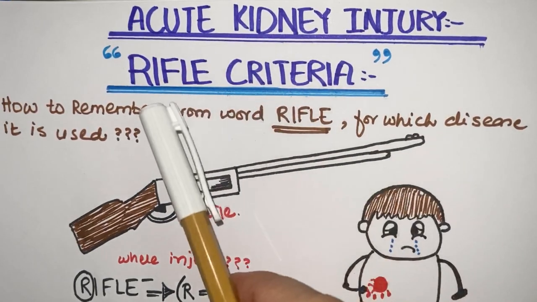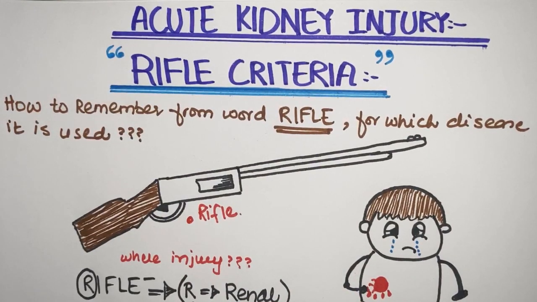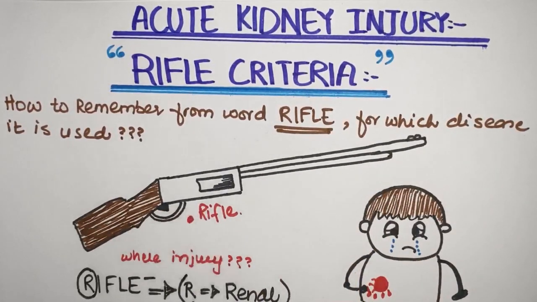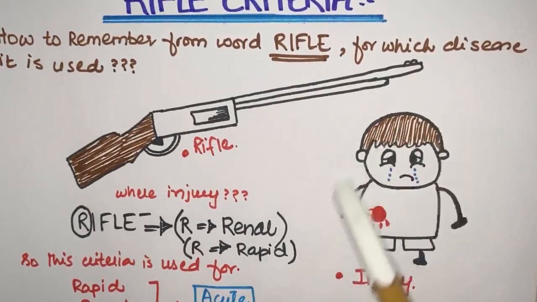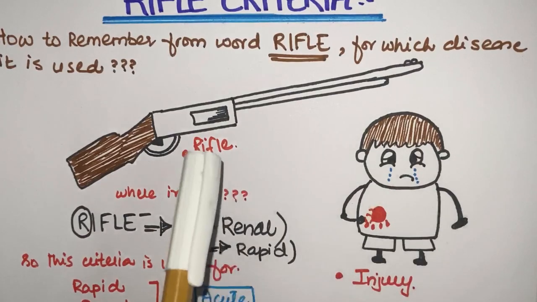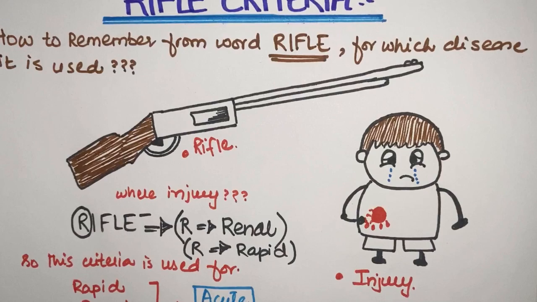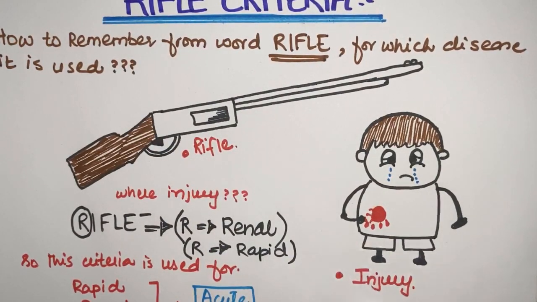Now, whenever you hear the word rifle, you recall what a rifle is. A rifle is an instrument, a weapon, which is used to kill some innocent people or some bad people. Considering that this was some innocent person who was not killed but injured, we have two words in our mind. First is rifle. Why is it used? It is used to cause injury to someone.